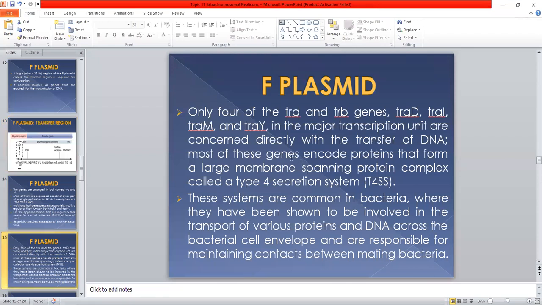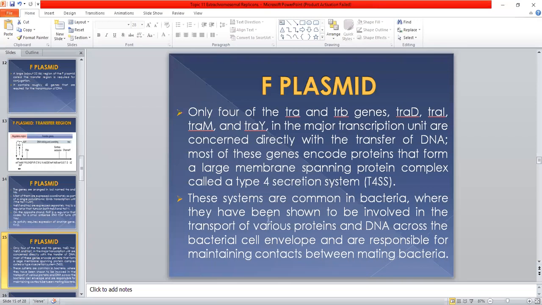Most of these genes encode proteins that form a large membrane spanning protein complex. So the product of these 4 genes is a protein complex. It is called the type 4 secretion system, abbreviated as T4SS. And this protein complex is involved in the process of transfer of plasmid DNA from the donor to the recipient bacterium.